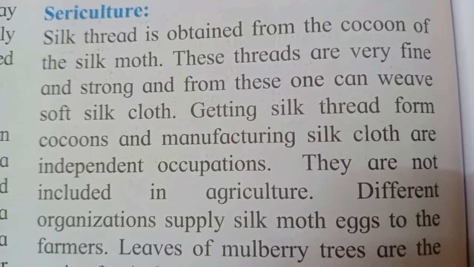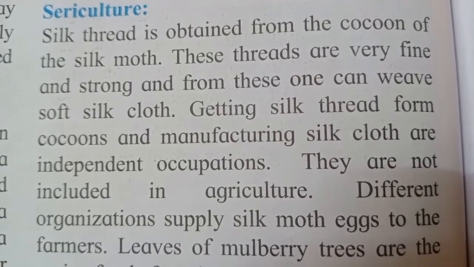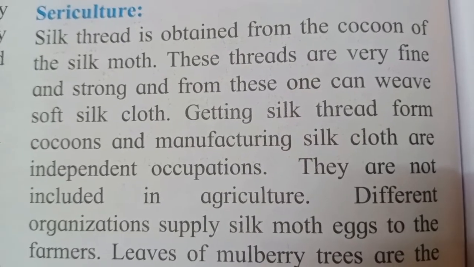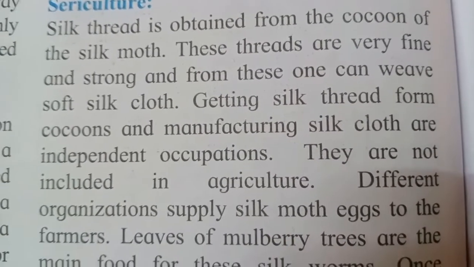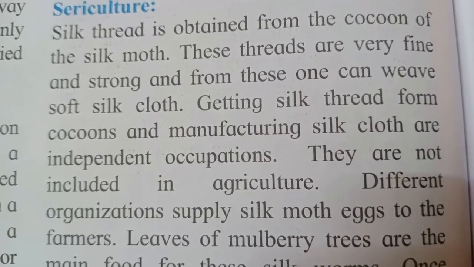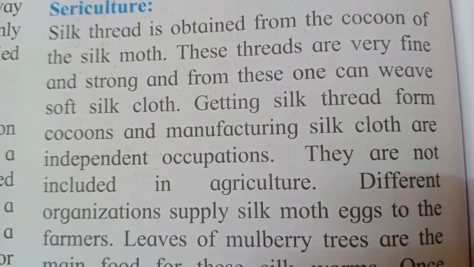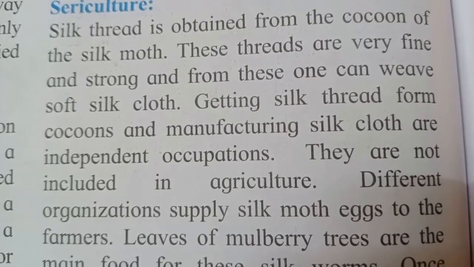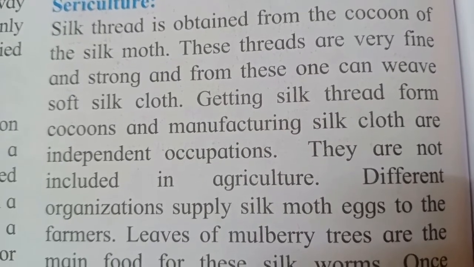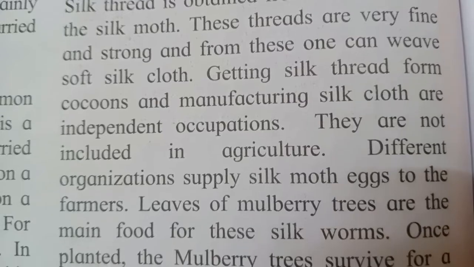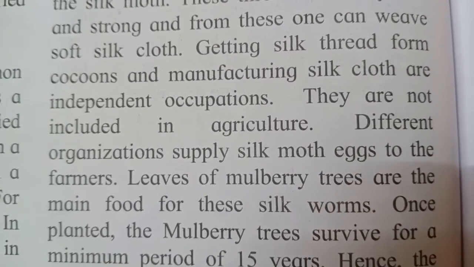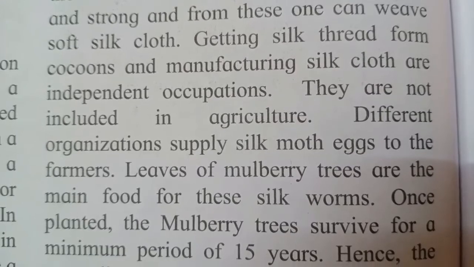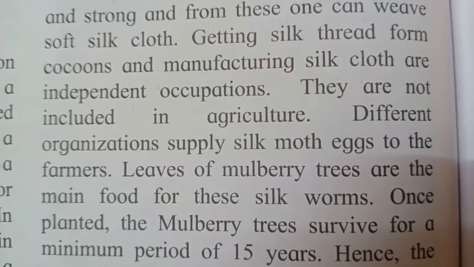These threads are very fine and strong, and from this one can weave soft silk cloth. So this thread, or the cocoon which comes out of the body of the silkworm, is very fine and very thin, but it is strong, and thus we can collect all that and make use of it for making a soft silk cloth. Getting silk thread from cocoon and manufacturing silk cloth are independent occupations.